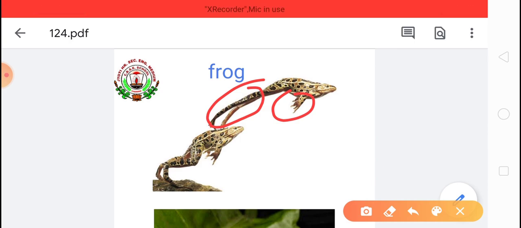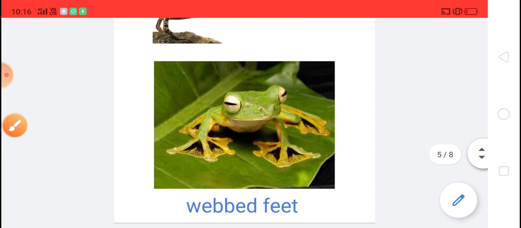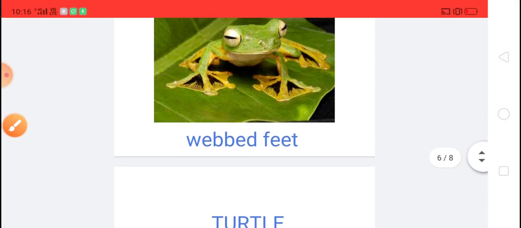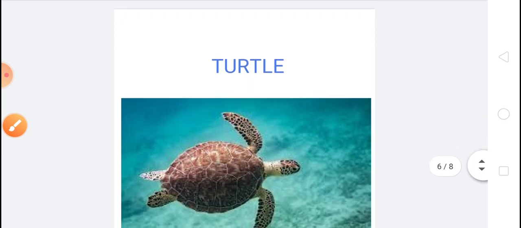The frogs have toes on the hind limbs, which are joined together by a thin fold of skin, and this kind of foot is called a webbed foot. These webbed feet help the frog to swim in the water. I hope you understood the movement of the frog.